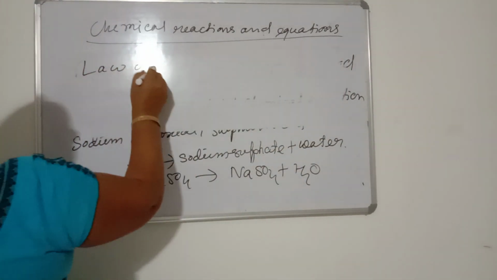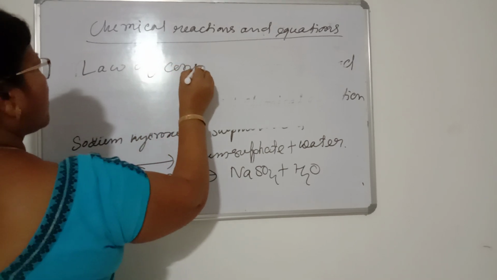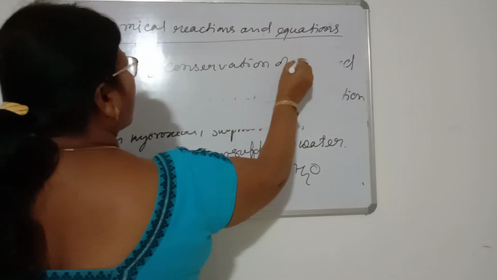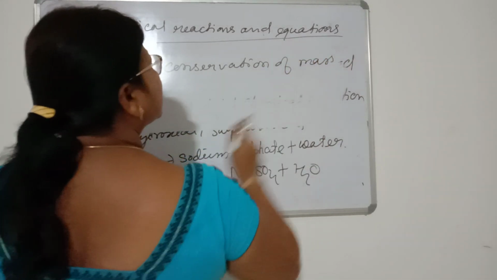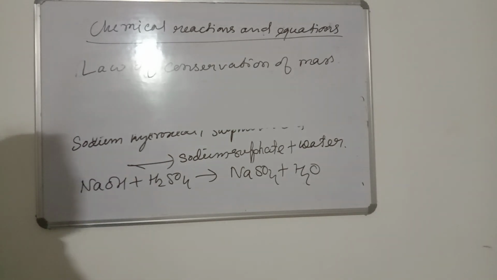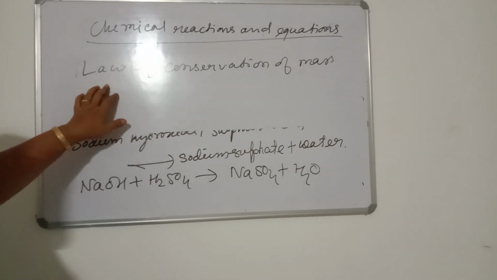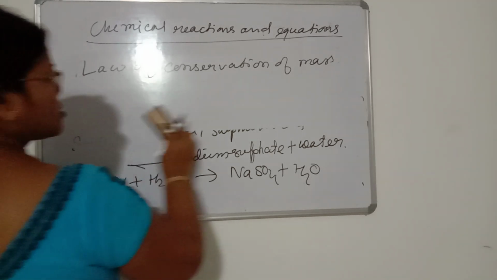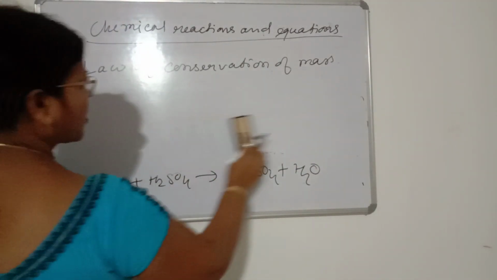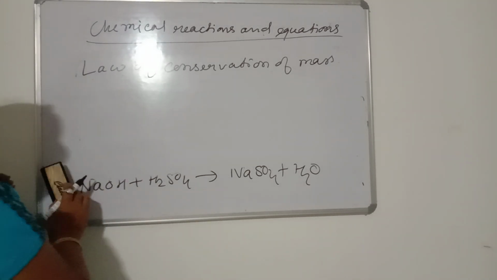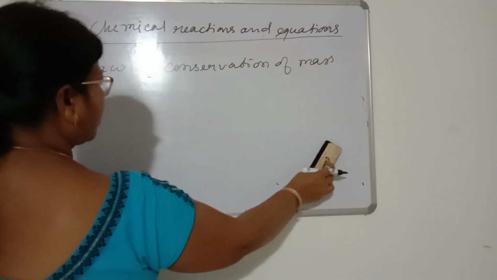Law of conservation of mass means mass can neither be created nor destroyed. That means the total mass of the reactants and the total mass of the products will be equal. Next, the number of atoms on both sides, reactants and products, will be equal.